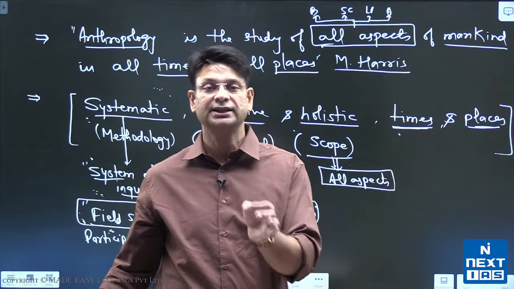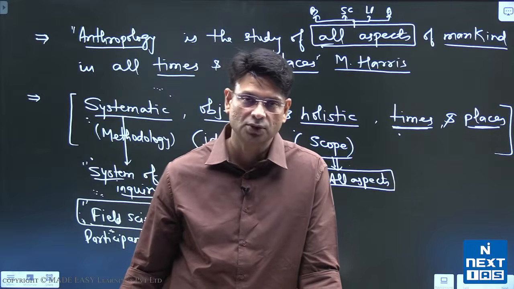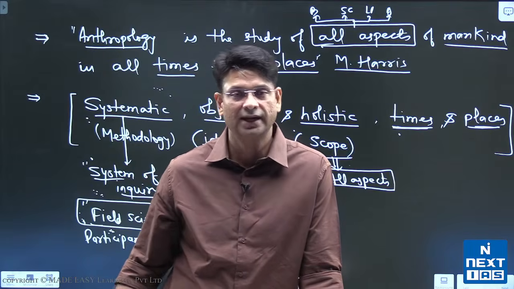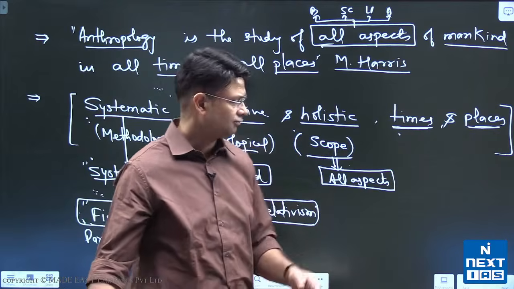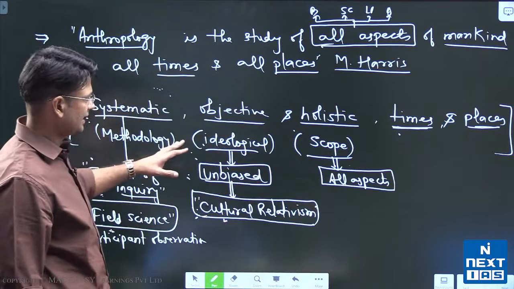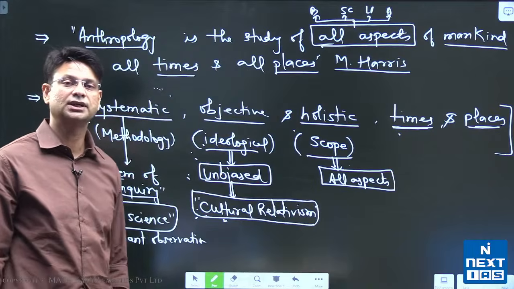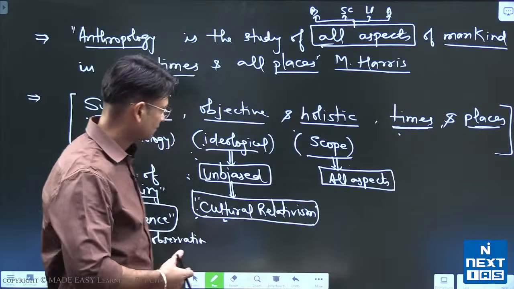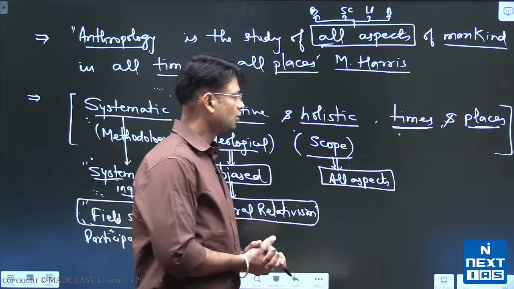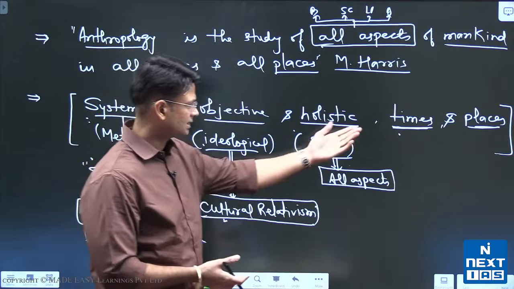And this idea he put forth in his book, The Central Eskimo. Later on, he elaborated on this idea in different books of his. So this is how the idea of cultural relativism originated. Next is holism or the holistic approach that we have discussed, across times and places.